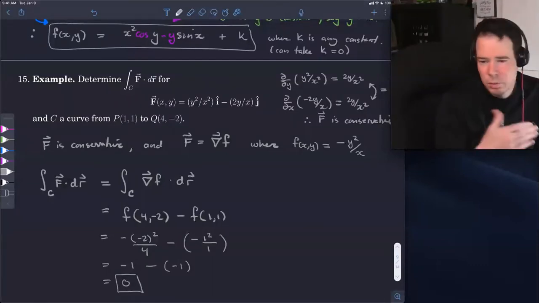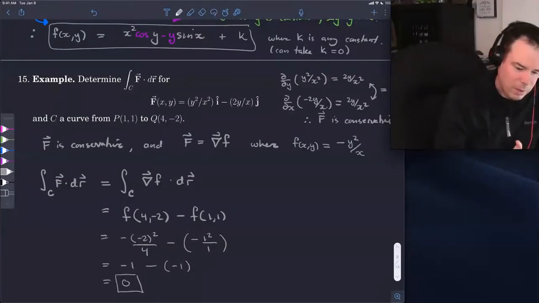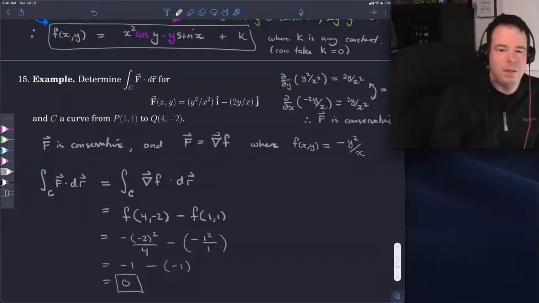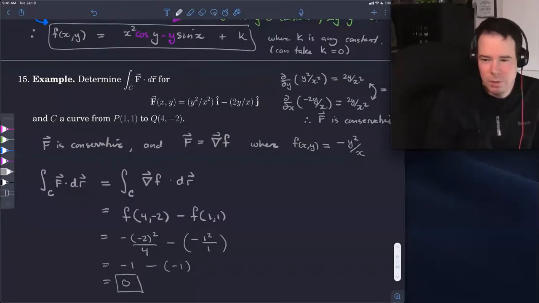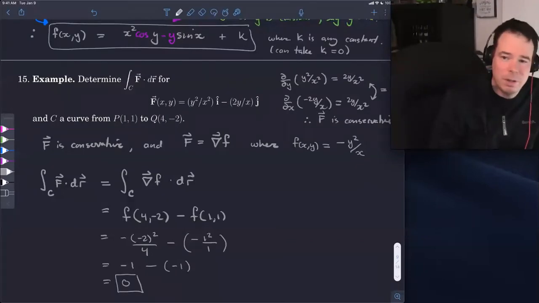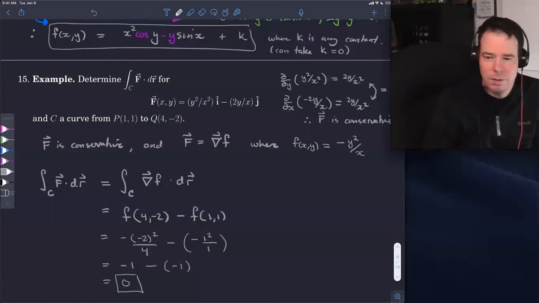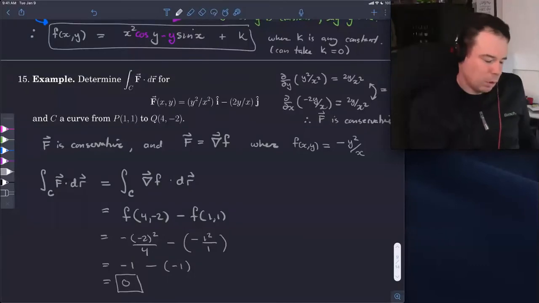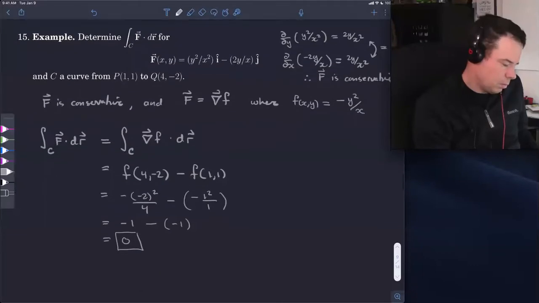The other results in this section were all about conservative tests. If you've got a conservative vector field, it means the integrals are path independent. It means the integral around any closed curve is 0. How do you check to see if it's conservative? Look at the y partial of the first component and the x partial of the second component, and see if they're equal. If they are, then it's conservative, and so you know that you can search for a potential function. You can compute it using partial integration if necessary, and that makes computing these integrals much easier.